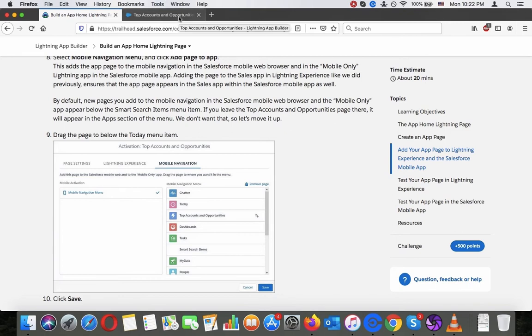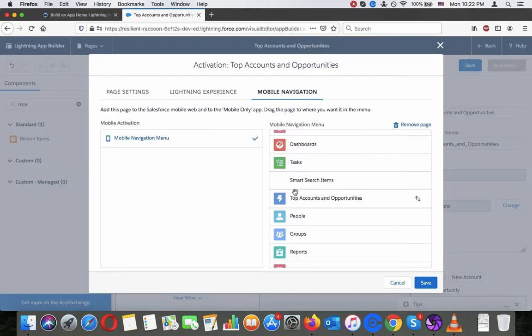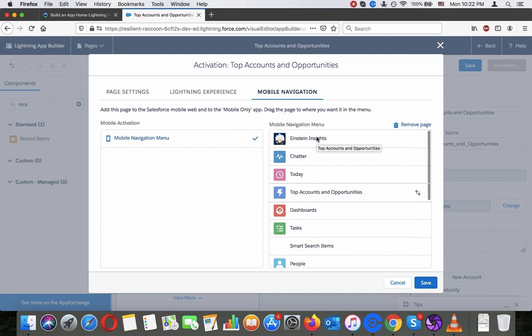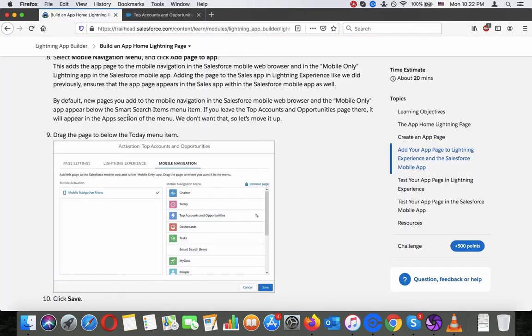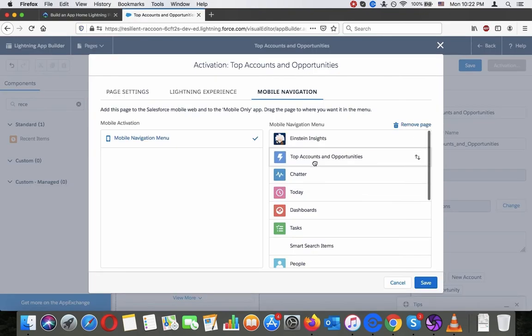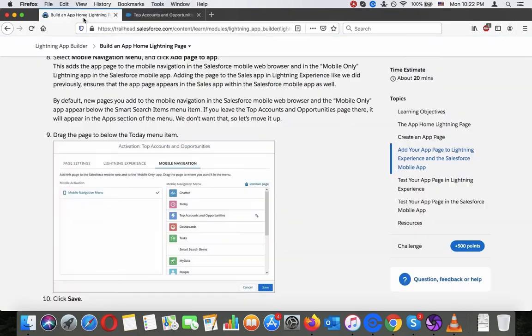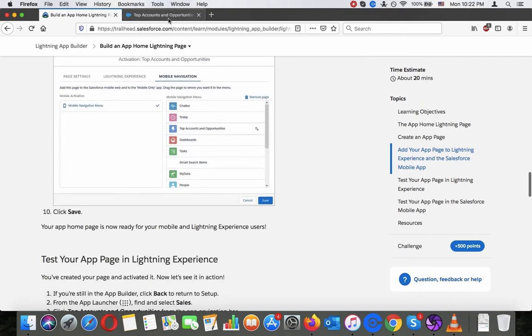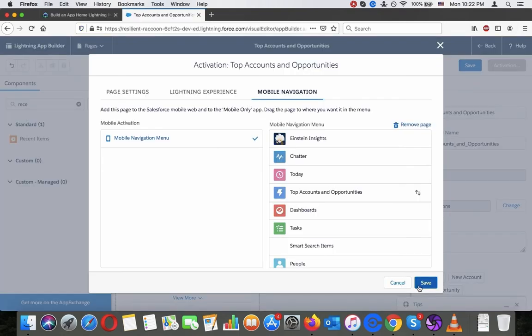I'm just going to drag the top accounts and opportunities up. That's how I interpret what I've just read. And then we drag the page below the Today menu item. Okay. Click Save. Your app homepage is now ready for your mobile and Lightning Experience users.